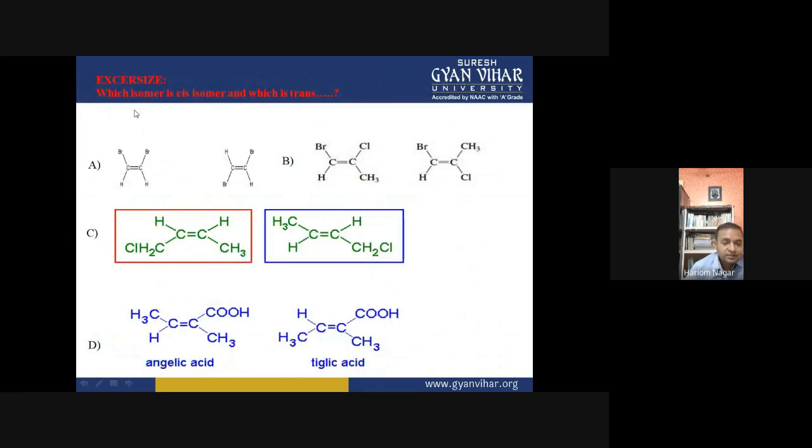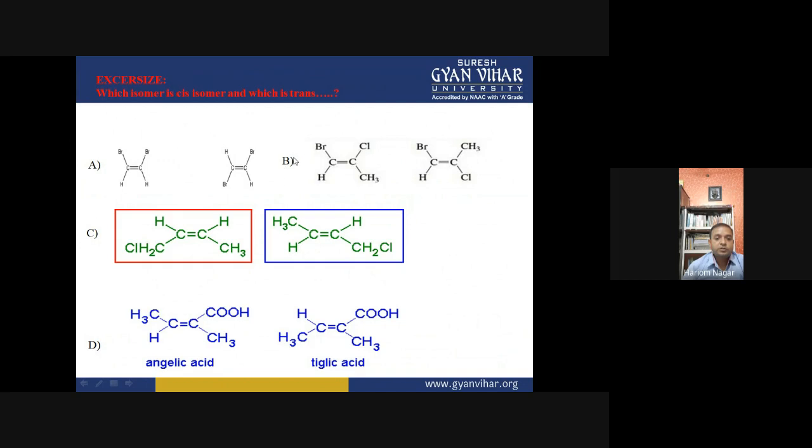Now this is an exercise. Which isomer is cis isomer and which is trans? After getting the knowledge about cis-trans isomers, we can easily identify whether a compound is cis or trans. Here in this compound, with respect to the plane of the double bond, these bromide groups are on the same side. So this is an example of cis isomer. And here these are on the opposite side, so this is called the trans isomer, right?